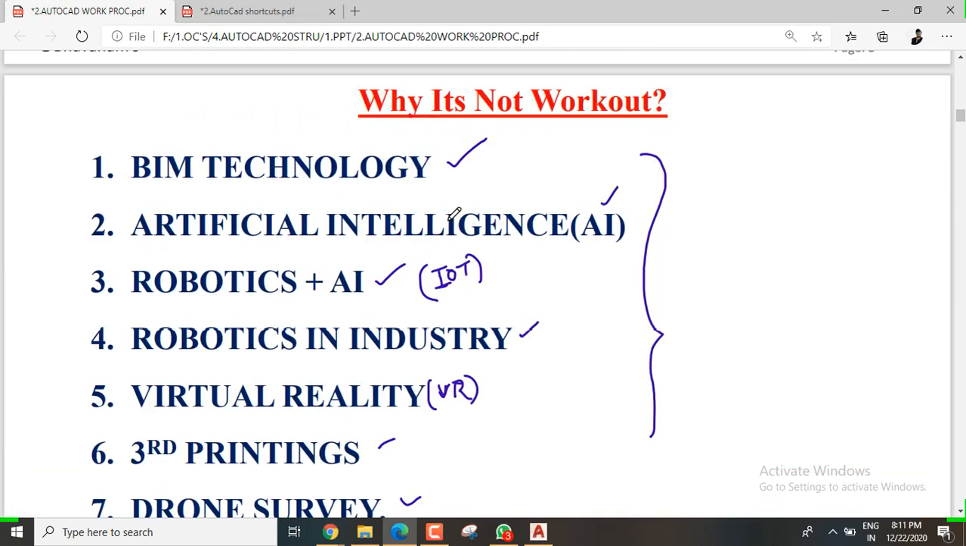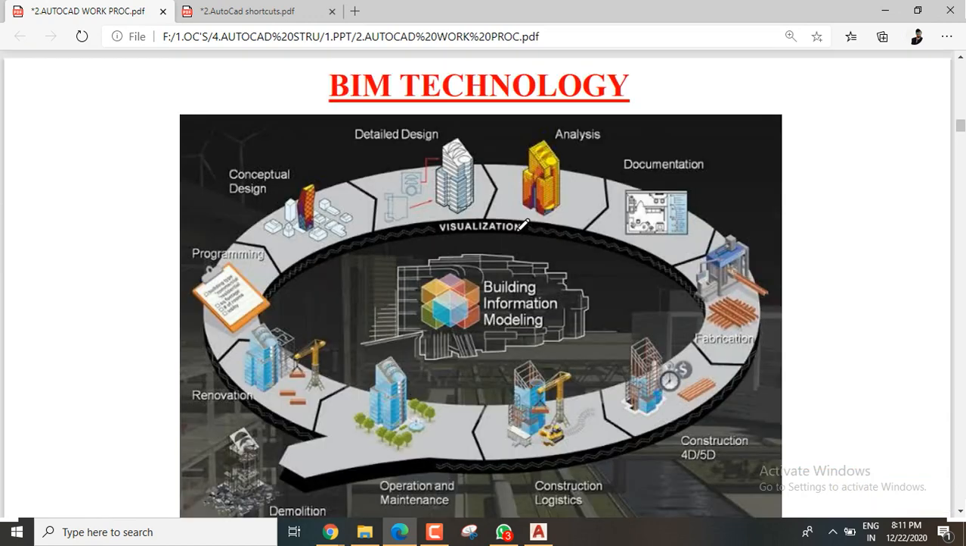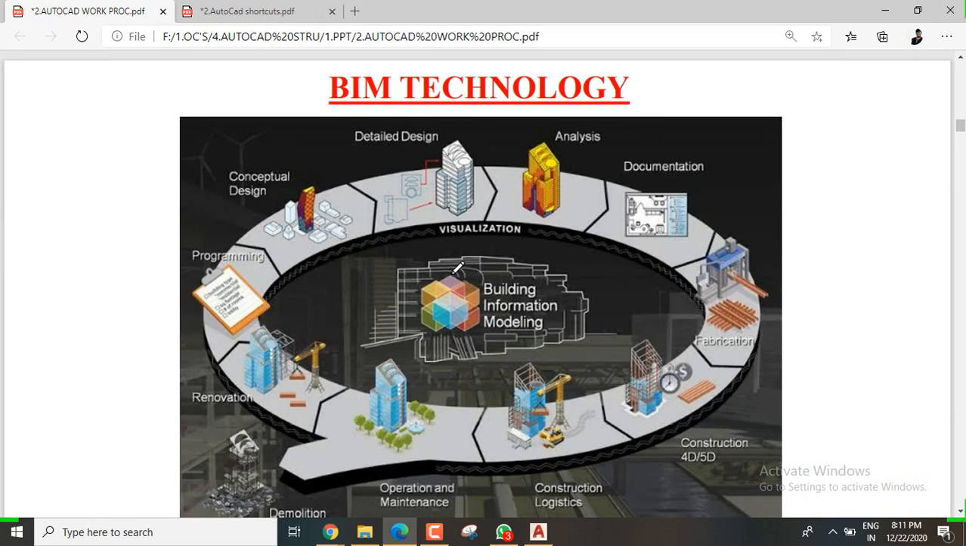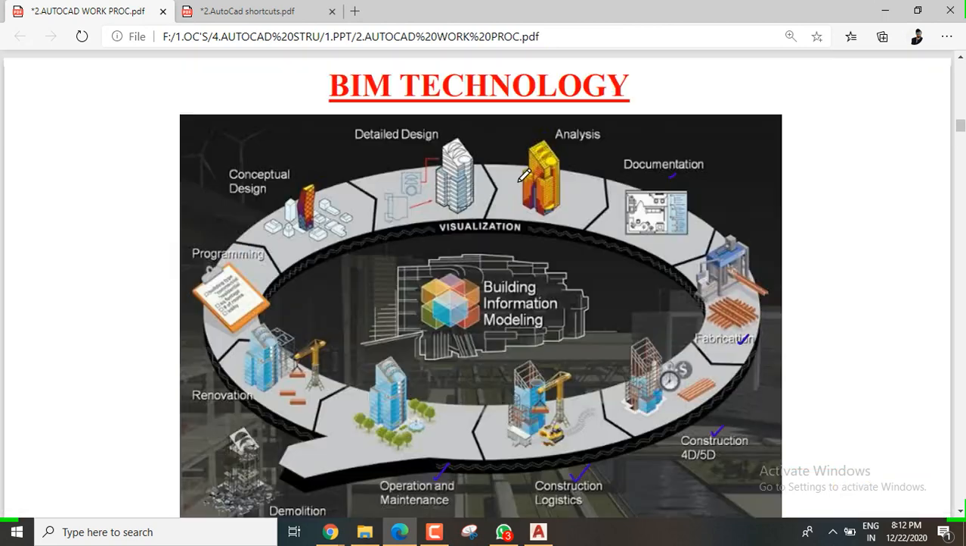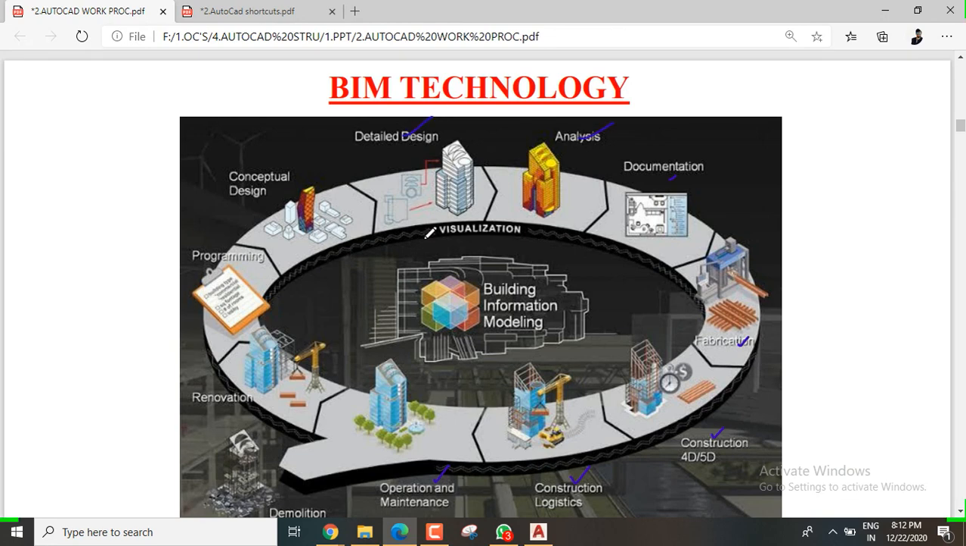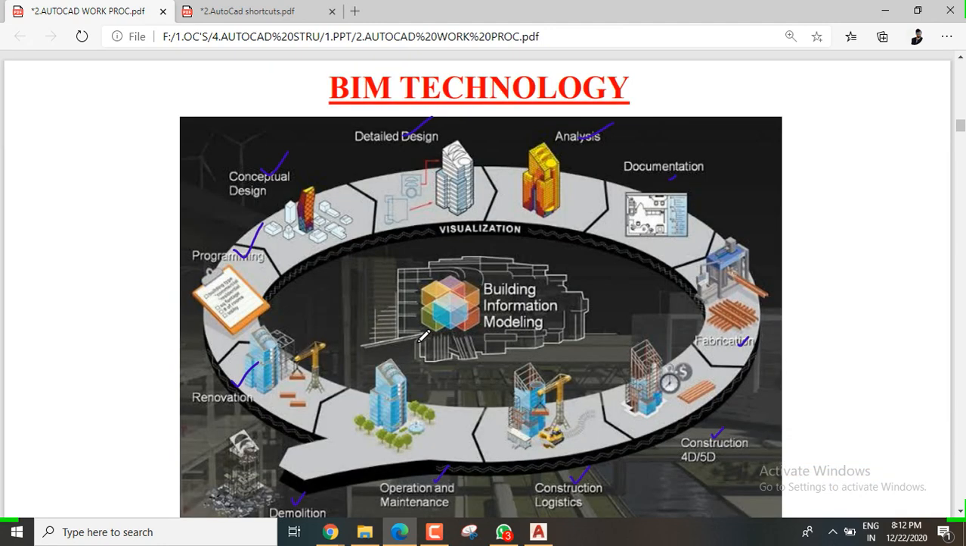Okay, let me go to the BIM technology. See this, what the BIM technology will do. If you have work regarding a high-rise building, the BIM technology will give you all the operation and maintenance work, the construction logistics, construction 5D and 4D, fabrication, documentation, visualization, analysis, and detailed design, conceptual design for programming, and renovation, demolition. All these things will be in one single step. A single entity will do all these things.